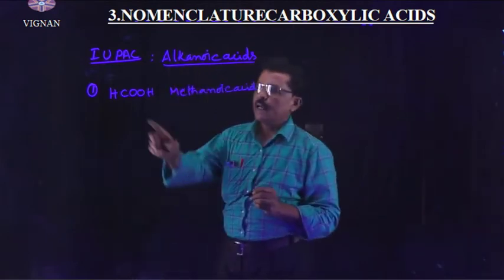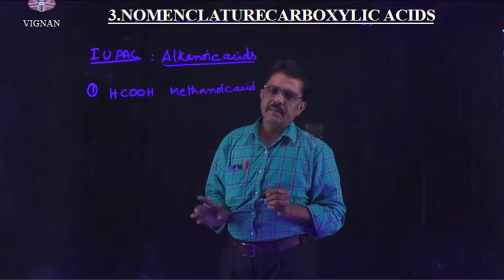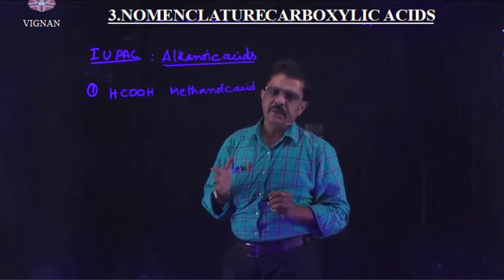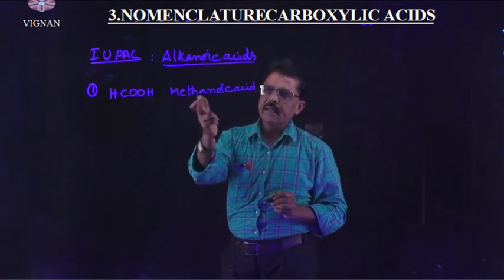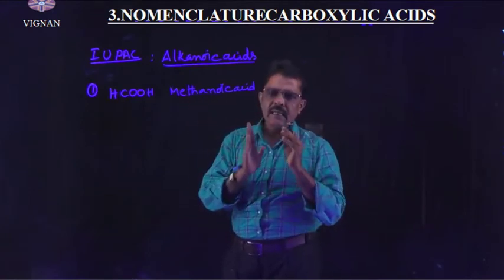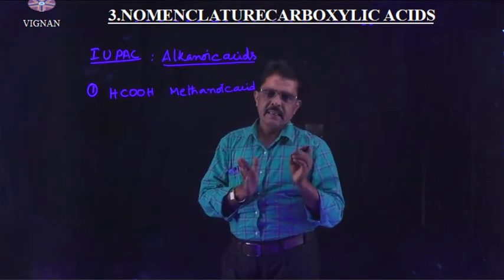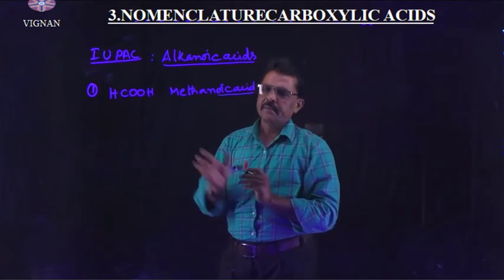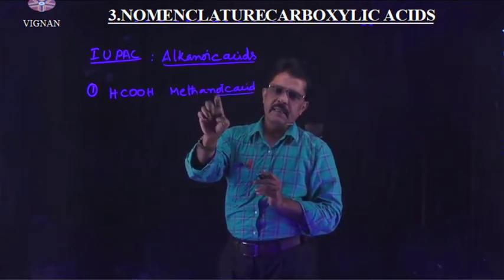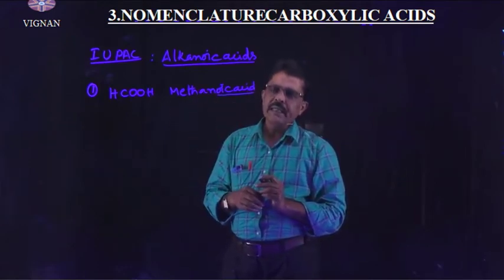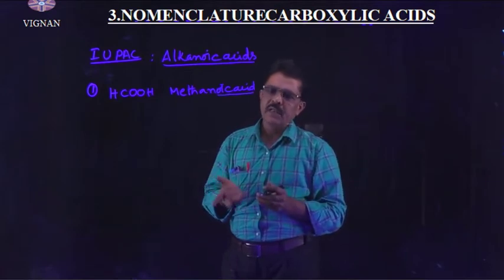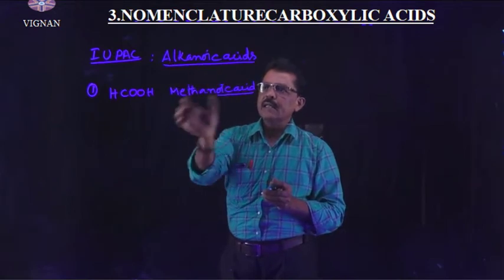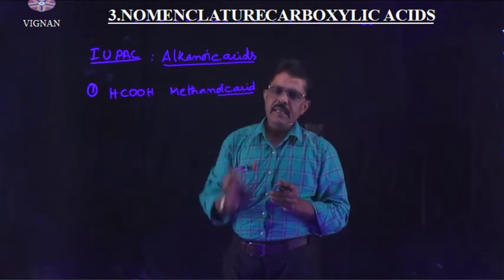Because it has only one carbon atom, so the root word is meth. Alkane minus the terminal e is replaced by oic acid. Methane, and the terminal e is replaced with oic acid. Then we get the IUPAC name of the carboxylic acid, that means methanoic acid.